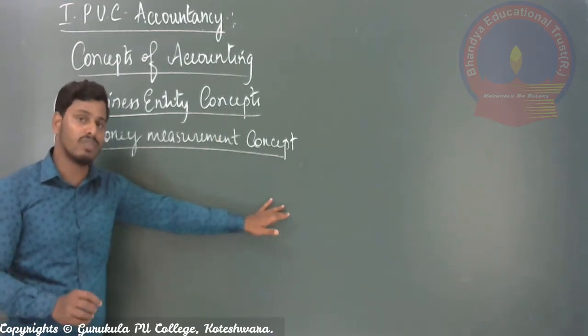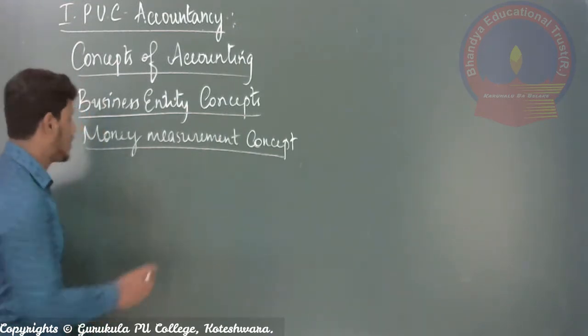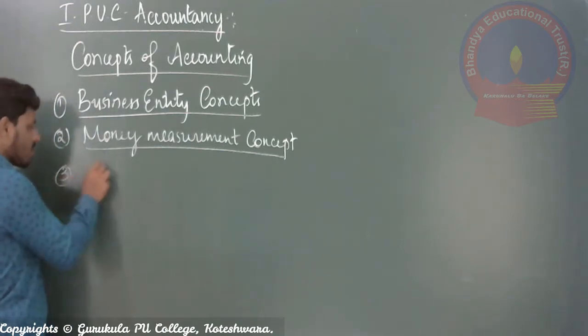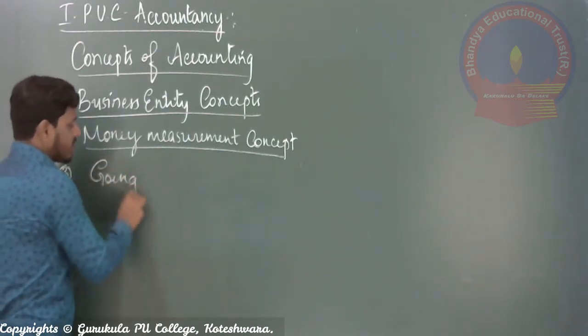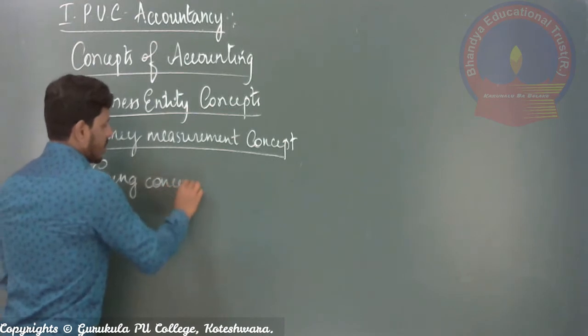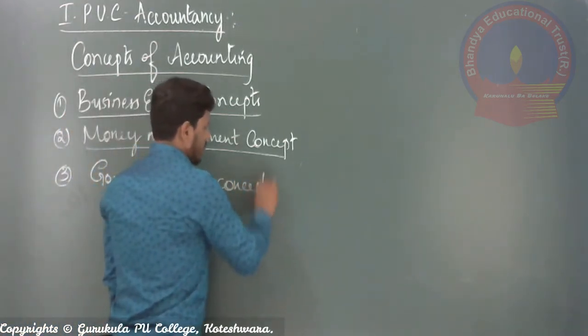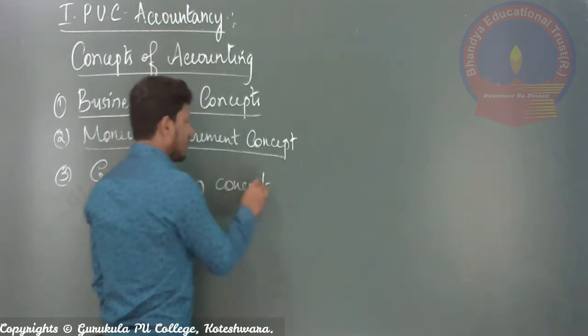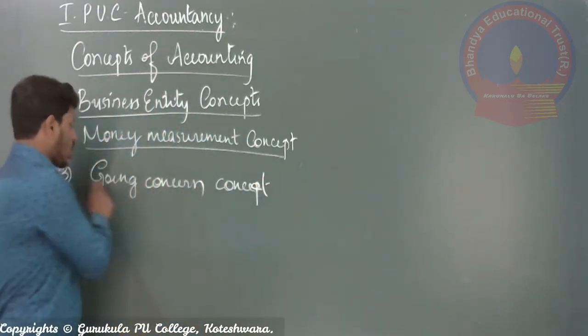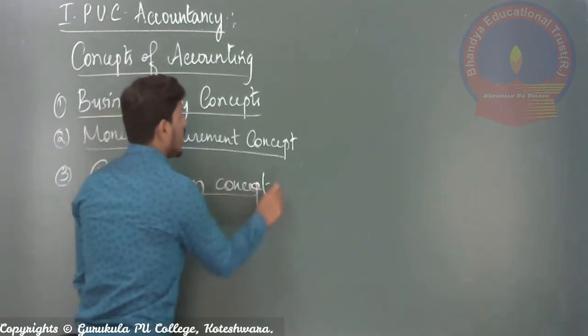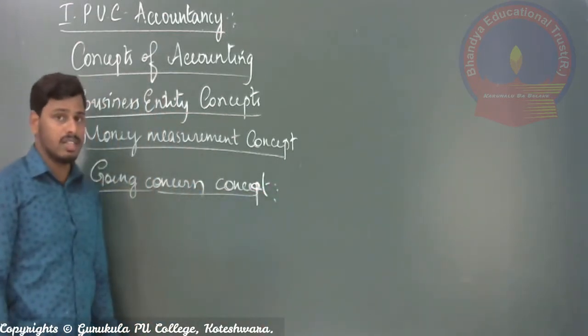So now I'll go to the third accounting concept, the going concern concept. What does the going concern concept say?